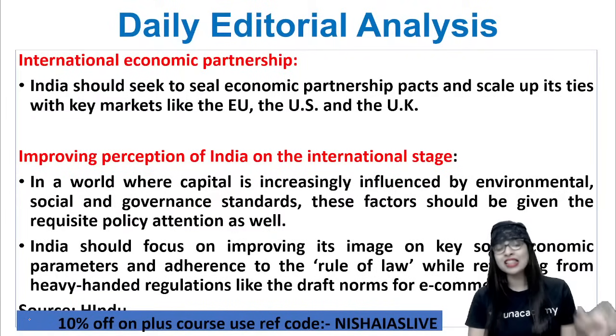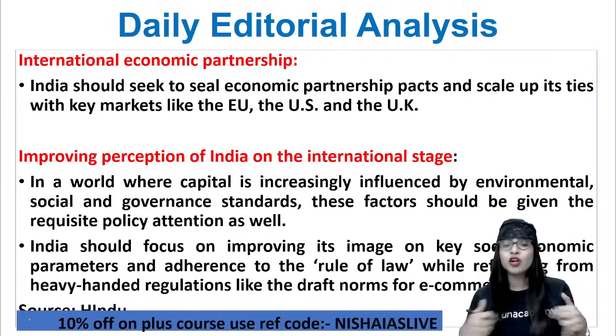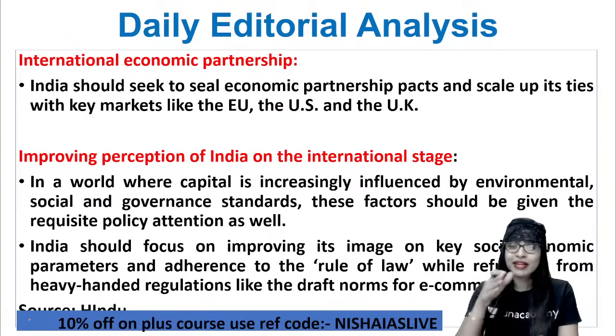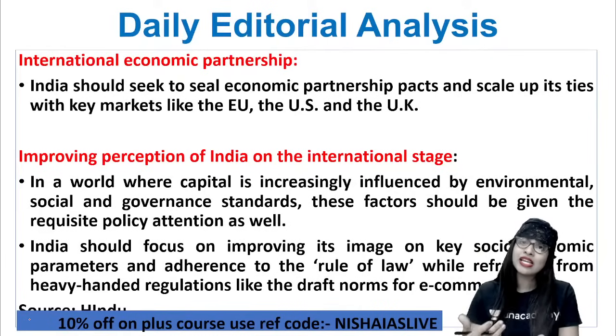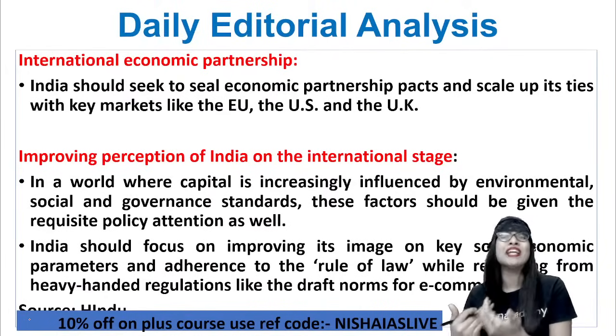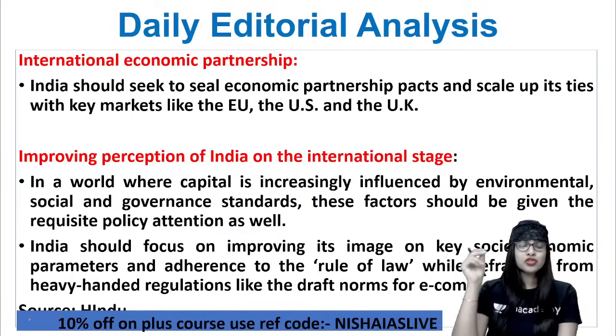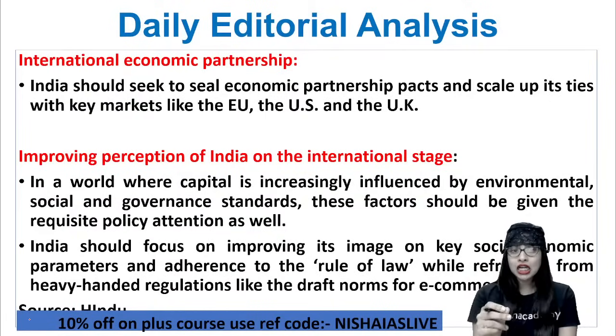Very important. And there is something called rule of law. We got to adhere to that. So that enables us to have a better market and we can actually attract more investments in a speedy manner. That is the whole point here. Clear? So this is what you should study from this particular article that is given in the newspaper. Is it very clear, all of you?